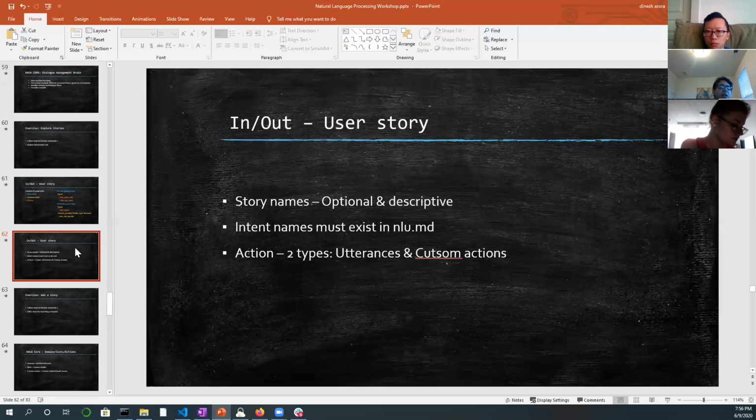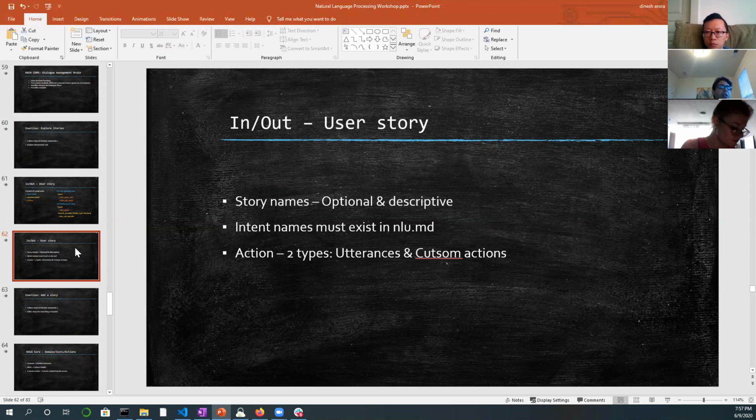It just keeps juggling between the two and comes up with this exact same wording every single time. So utterances are exactly that. They're canned responses. If you say how much is 2 plus 2, it is always going to come back with 4 if it is not doing any calculation.